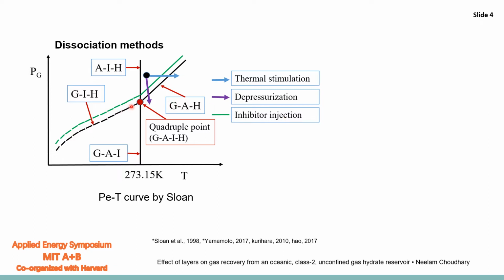Inhibitors shift this curve upwards and CO2 replaces the methane molecules in the hydrates. But these two methods are costly. Also, when we use a confined reservoir, depressurization alone is sufficient. But for an unconfined reservoir, the thermal stimulation method is also required along with depressurization.